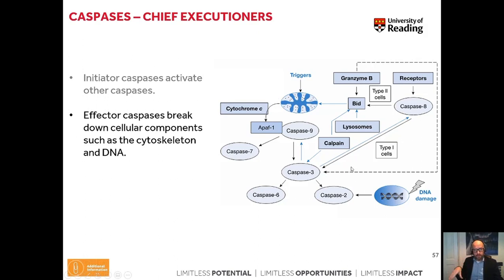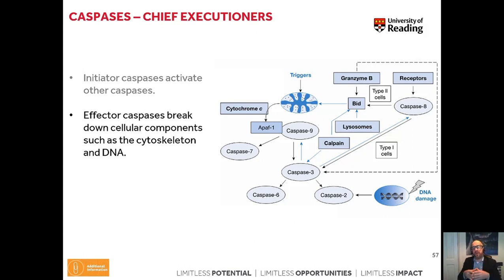As you can see here, this whole process seems to be quite complex, but you don't need to keep in mind all of those caspases that I'm showing here on the slide, but you need to remember the concept. All caspases in our cells are initially inactive because they are present as proenzymes or procaspases.